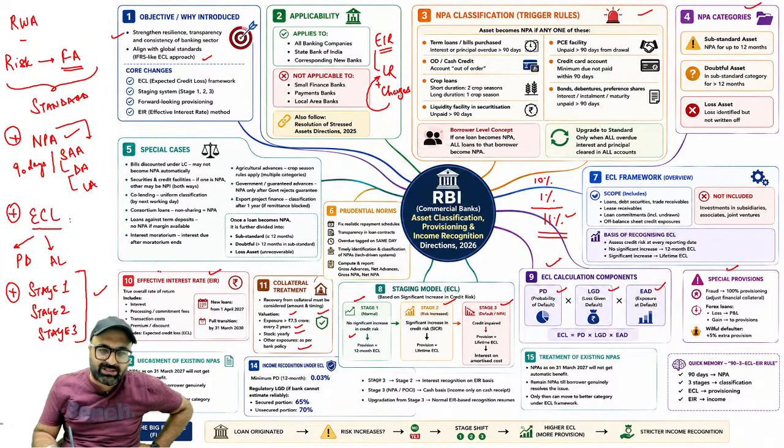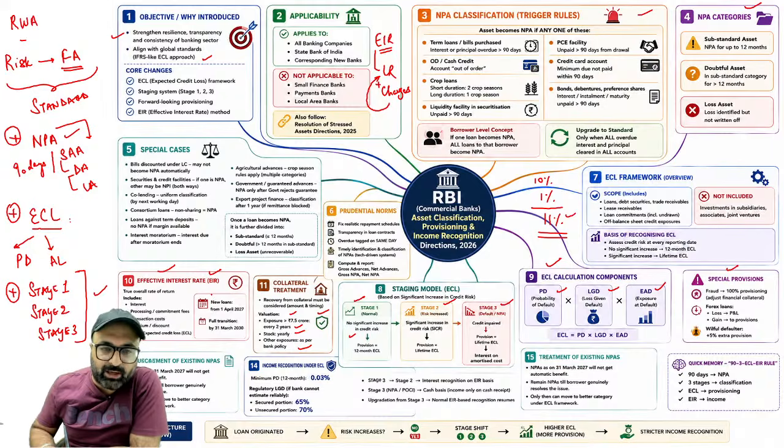So that is known as effective interest rate, which will be applicable on new loans from 1st April 2027, and it will be applicable for the existing loans as well. It will come into 100% picture from 31st March 2030. Okay. If I talk about existing NPAs, NPAs as on 31st March 2027 will not get automatic benefit, but they will remain NPA till the borrower genuinely resolves the issue. Only then can they move to a better category under ECL.